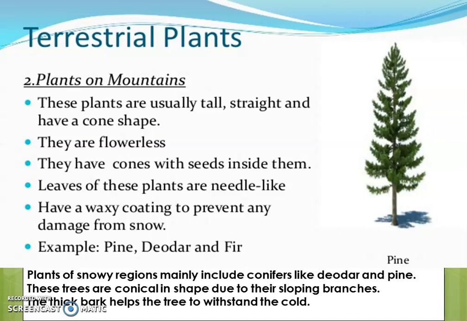The thick bark helps the tree to withstand the cold. Now, did you understand the features of these plants which are growing in a snowy area? Can you now understand the adaptation, how plants have adapted themselves according to their surroundings so they can survive over there and they do not die very fast?